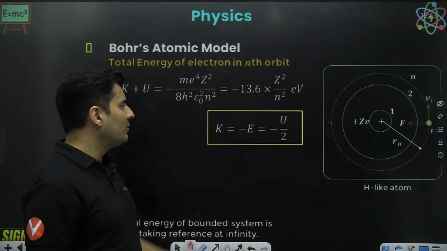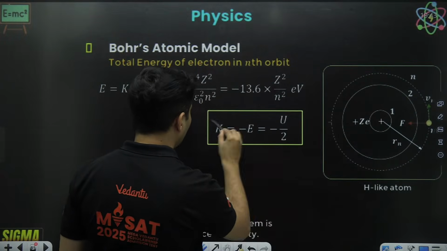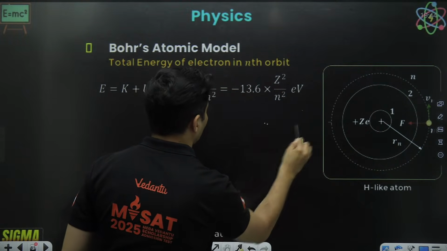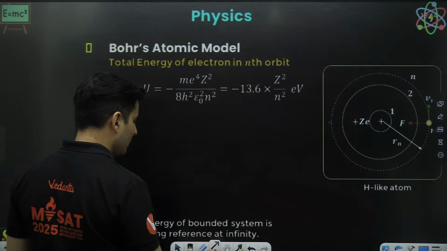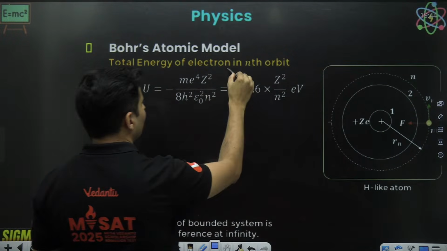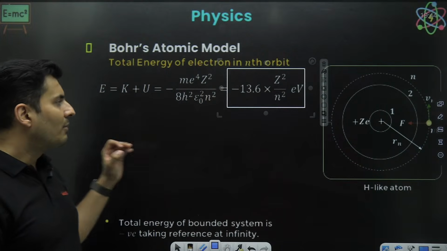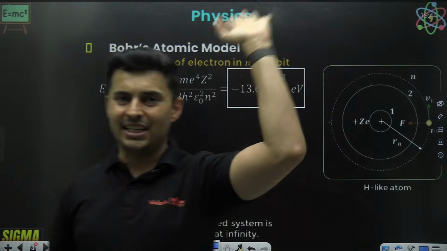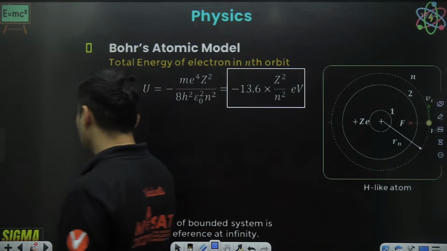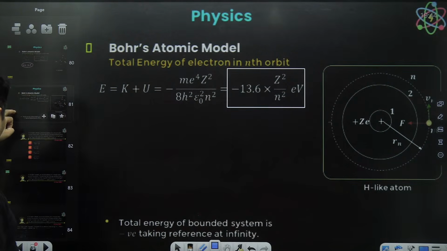Because the total energy formula we already know. You don't even have to remember this one. Forget this. Now, I've already put it, it will be confusing. If you just know this equation, minus 13.6 Z square by n square electron volt, my job is done. I can find any energy in any orbit for any electron.